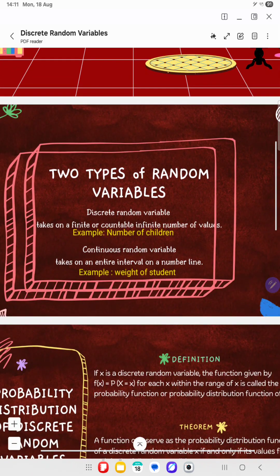So we have two types of random variable. The first one is a discrete random variable, which takes on a finite or countably infinite number of values. For example, the number of children. And then we have a continuous random variable that can take on an entire interval on a number line. For example, the weight of a student or the height of a student.